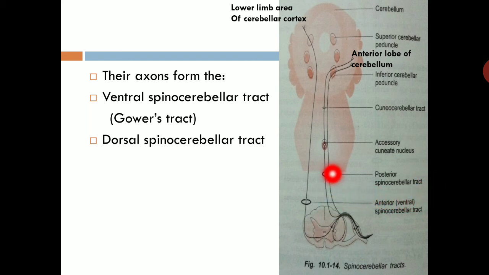Now course of dorsal spinocerebellar tract. So this is dorsal or posterior spinocerebellar tract. So unlike ventral or anterior spinocerebellar tract, dorsal spinocerebellar tract is uncrossed. Fiber are uncrossed, and this fiber of this tract after origin reach the lateral funiculus of same side and ascend through other spinal segment and reach the medulla oblongata, and from here fibers reach the cerebellum through inferior cerebellar peduncle, and most of fibers of this tract terminate in cortex of anterior lobe of cerebellum.